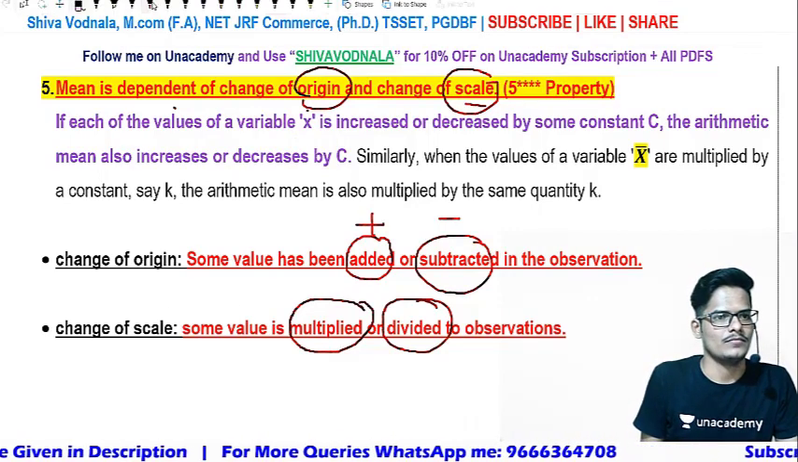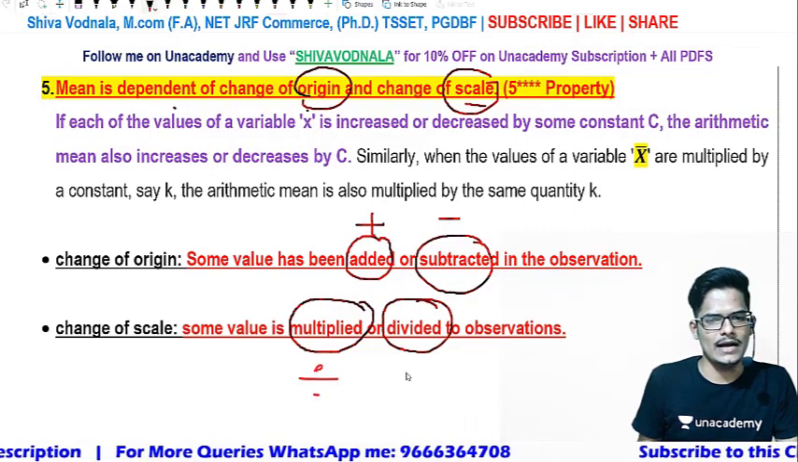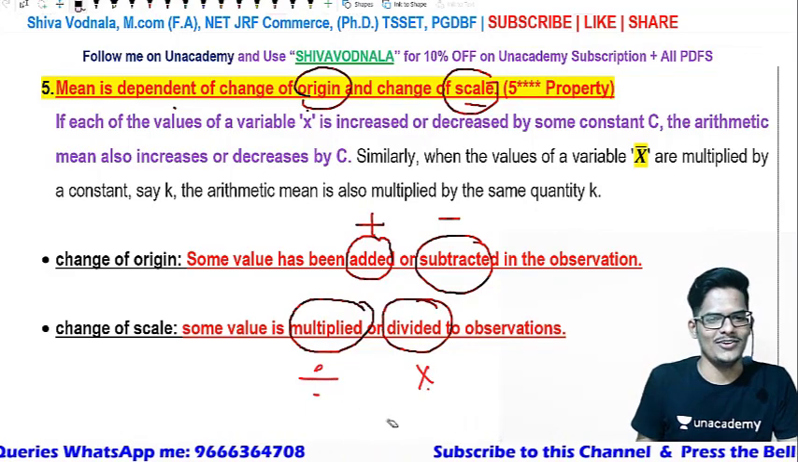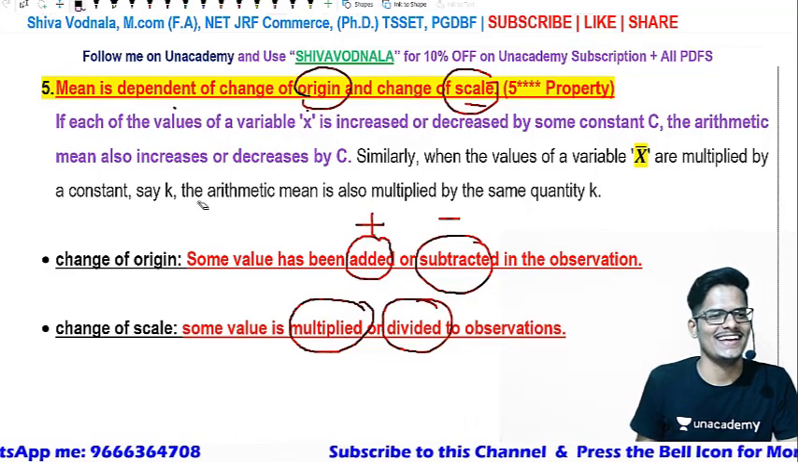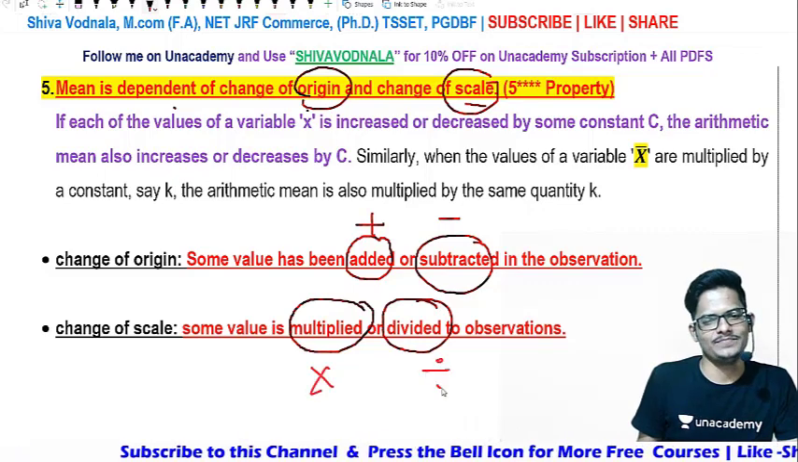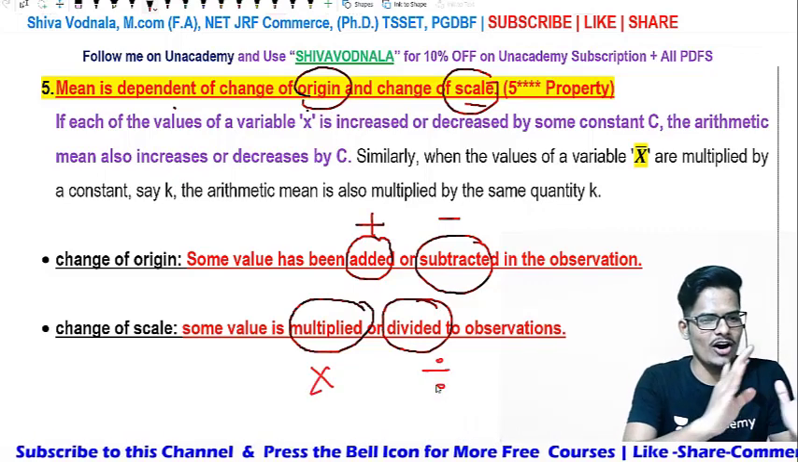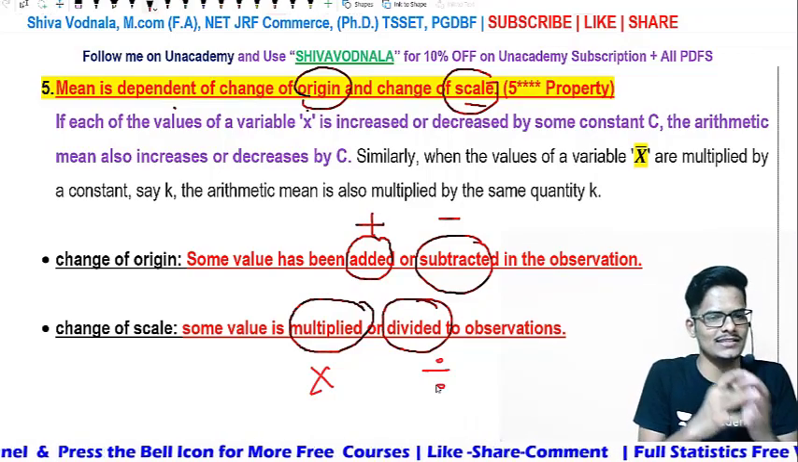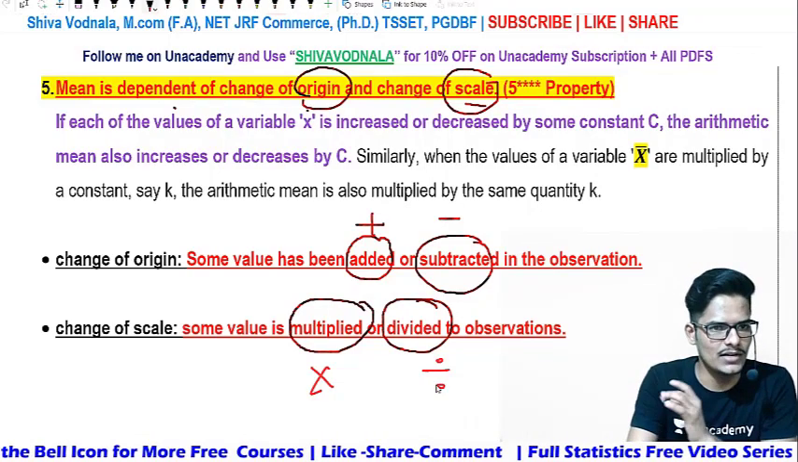Okay, wait. Division and multiplication. Again, I wrote it as same. Okay. Cool. Multiplication and division. So origin is nothing but subtraction and addition. Scale is nothing but multiplication and division.